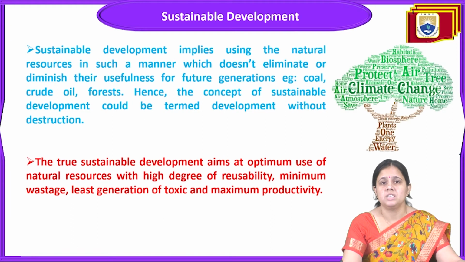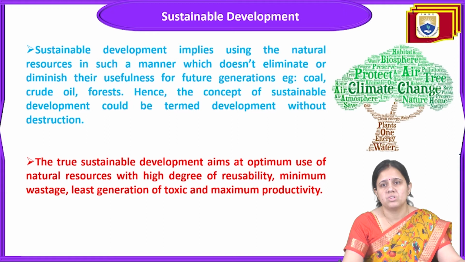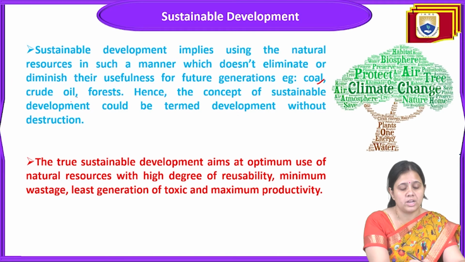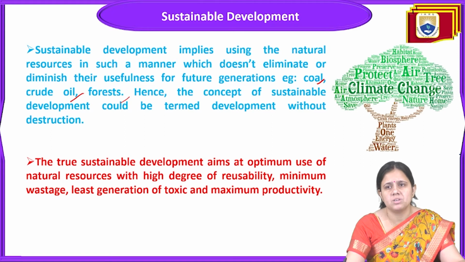Sustainable development means using the natural resources in such a manner that doesn't eliminate or diminish their usefulness for future generations. Resources like coal, crude oil, forest, and all these things. Hence, the concept of sustainable development could be termed development without destruction. Then only we can say that this is sustainable development. This is not the destruction of the habitat, this is not the consumption of the habitat. So sustainable development means using the natural resource in such a manner that does not eliminate or diminish its usefulness for future generations.